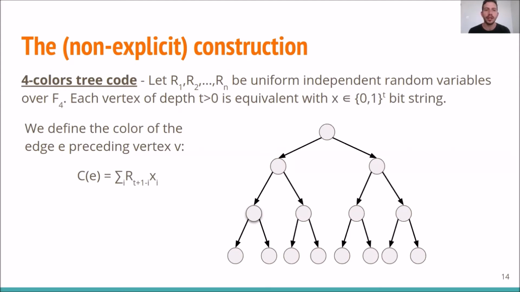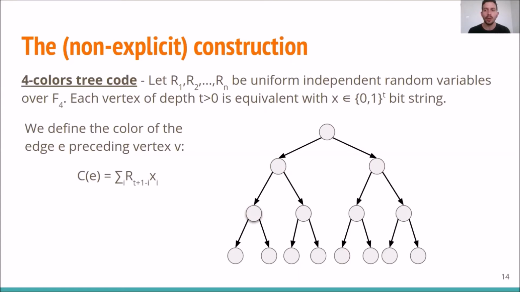Namely, its characteristic is 2. Now, since this is the complete binary tree, each vertex of depth t is equivalent to a t-bit string in the following way. There is a unique path from the root of the tree to every vertex. And so every right turn of this path could be encoded as 1, and every left turn on this path could be encoded as 0.